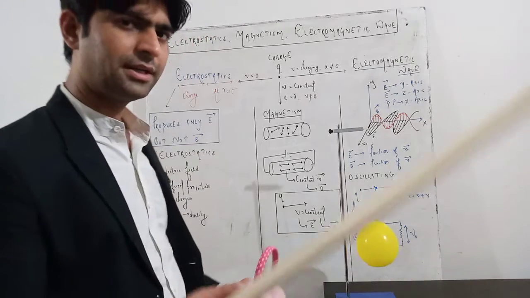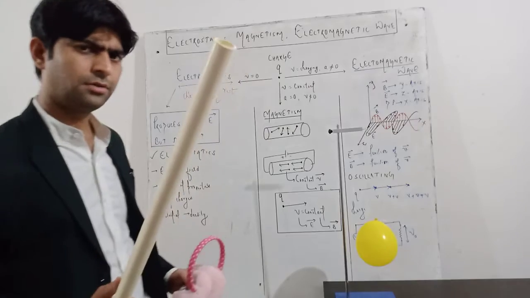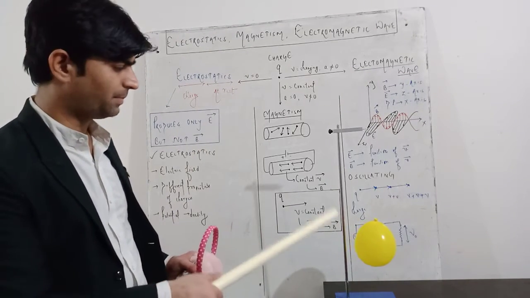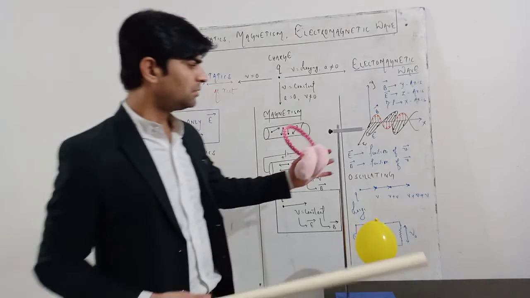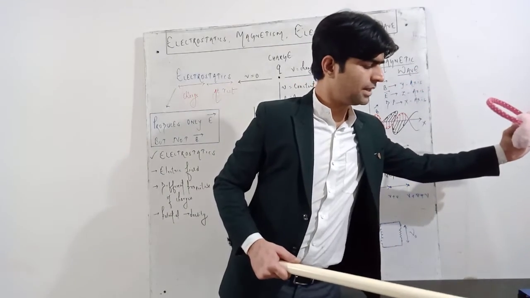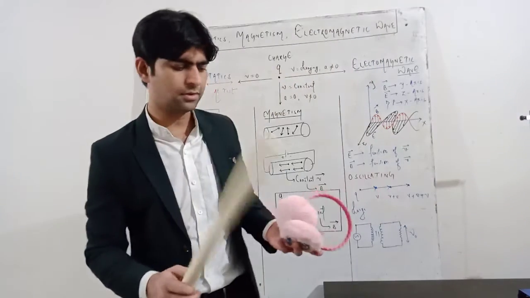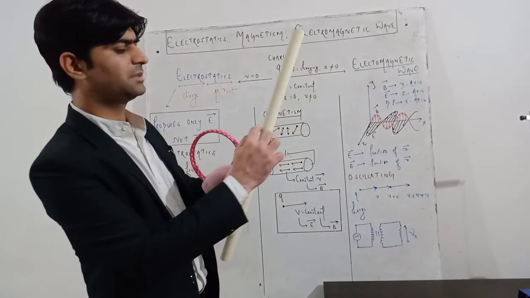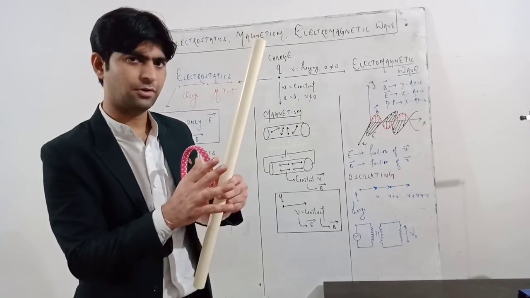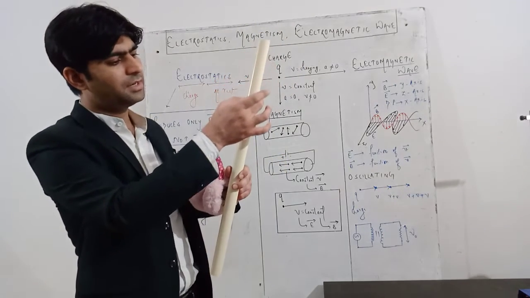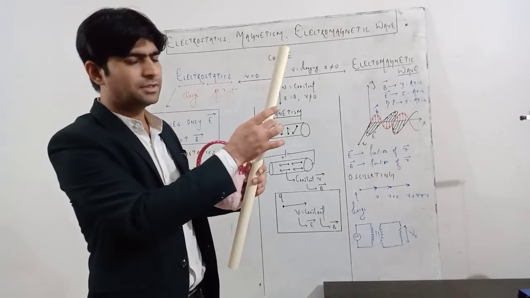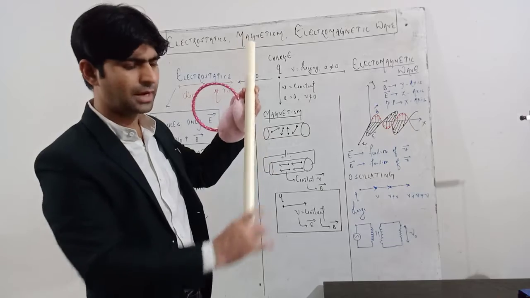You can see when I am bringing this rod or pipe towards the balloon, it is moving towards the rod. So the demonstration indicates that when I rub this rod, suppose I have rubbed this portion of the rod. Since this is a PVC rod, not a metallic rod, the charged particles accumulated or induced in whatever portion I rub are not going to distribute uniformly throughout the pipe.